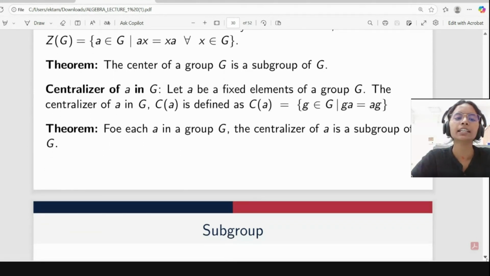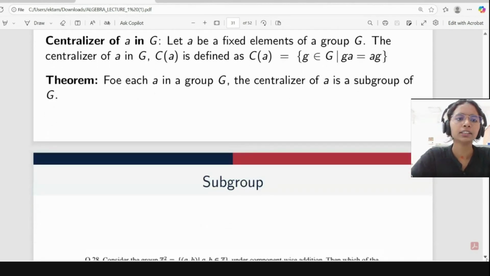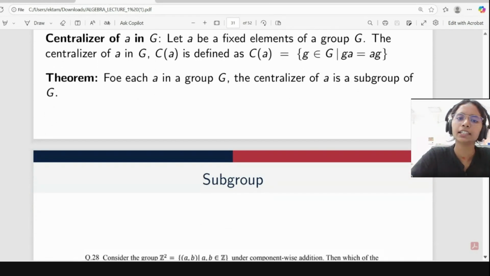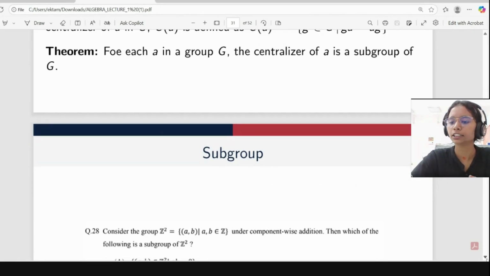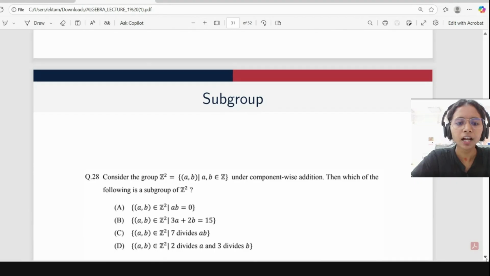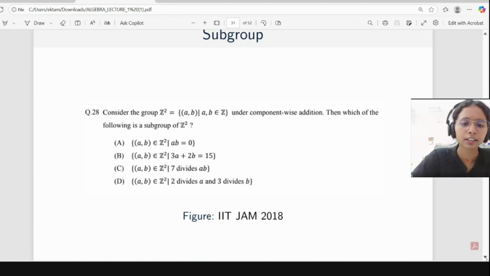After this, we have the centralizer of a in G. Let a be a fixed element of a group G. The centralizer of a in G, C(a), is defined as all those elements of G which commute with a. And for each a in a group G, the centralizer of a is a subgroup of G. After this, we have one question, I think it was asked in IIT 2018.